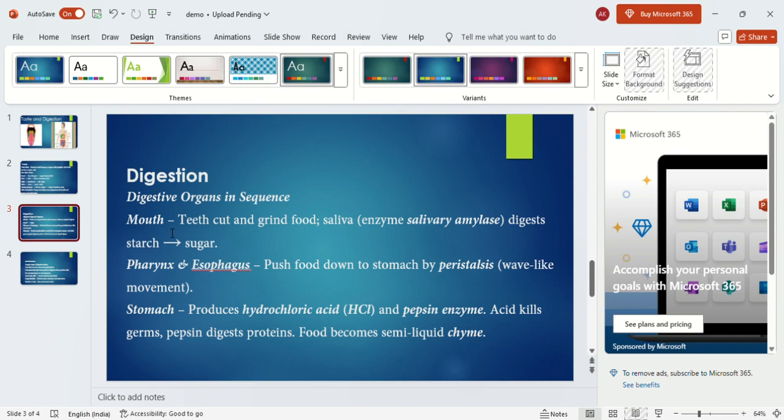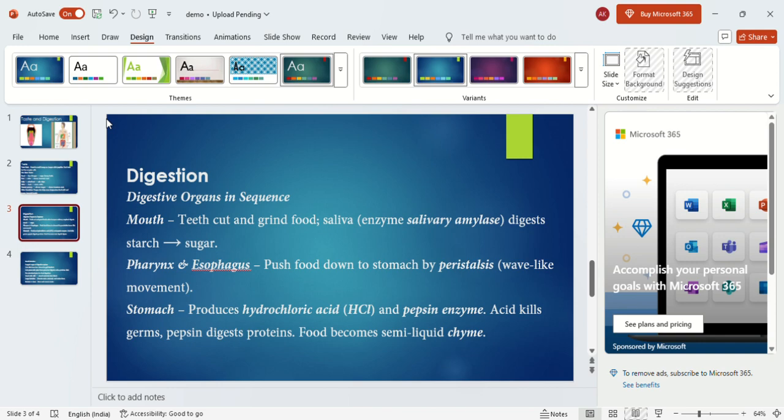Whenever the food reaches the stomach, it is in a semi-liquid form. Semi-liquid means half is liquid. It will become liquid in a certain form, not completely liquid. At the initial stage the food is solid, but now it becomes semi-liquid. The question may arise like this.